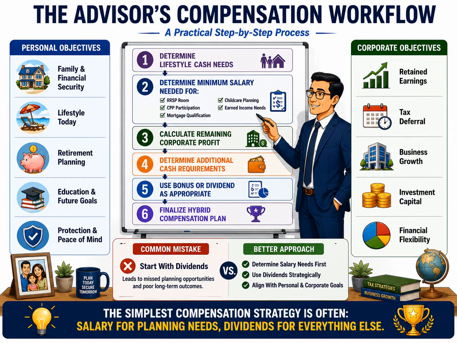On the left side of the slide, we see common personal goals, such as family financial security, lifestyle spending, retirement planning, education funding, and long-term protection. These objectives help determine how much personal cash flow the client needs. Step 1 is identifying those lifestyle cash requirements. Before calculating taxes or discussing compensation structures, we first determine how much money the client actually needs to support their desired lifestyle. Step 2 is determining the minimum salary required.